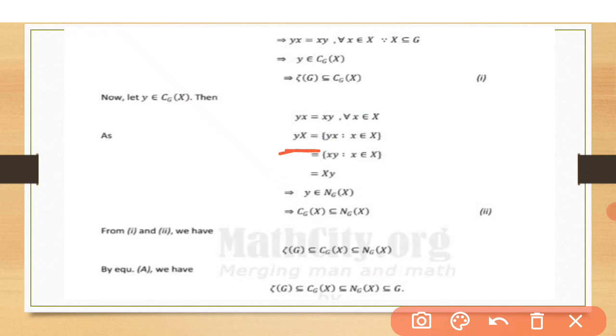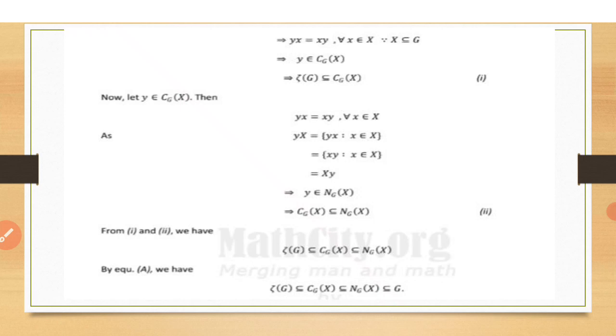So yx equals xy such that x belongs to X. This is the minor difference between the centralizer and the normalizer: elements that commute with the whole subset are normalizer elements, and if they commute with every element of the subset they are centralizer elements.